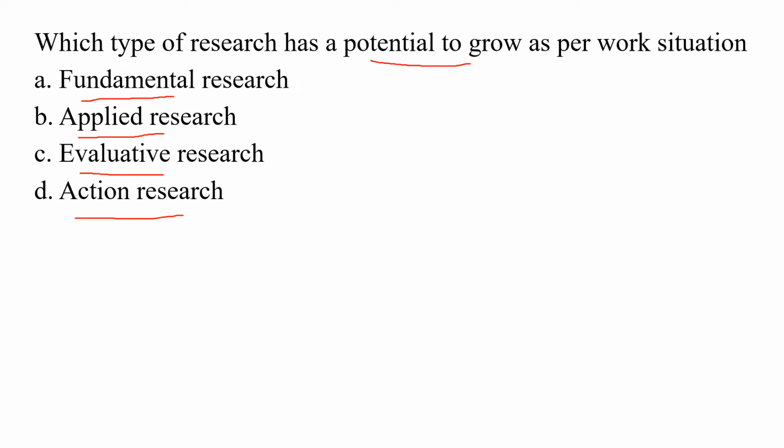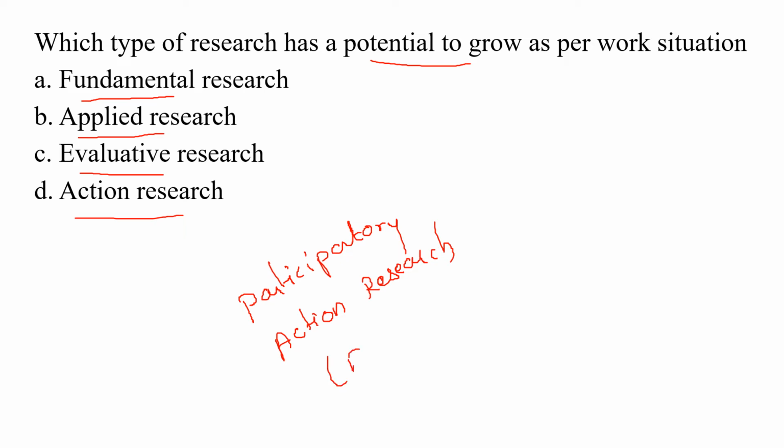The action research is also called participatory action research. Short form for this will be PAR.